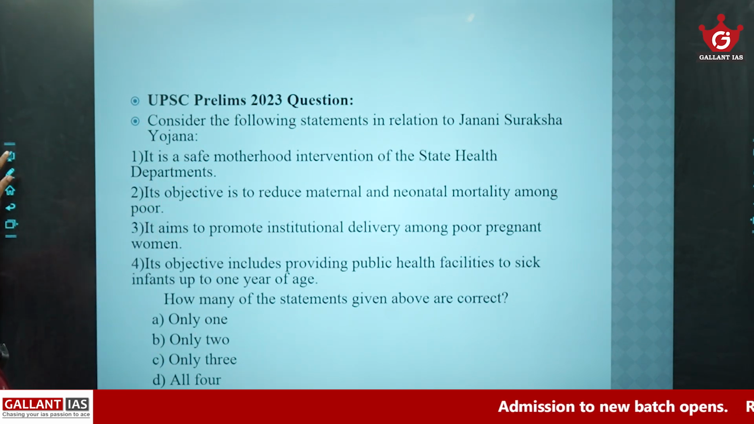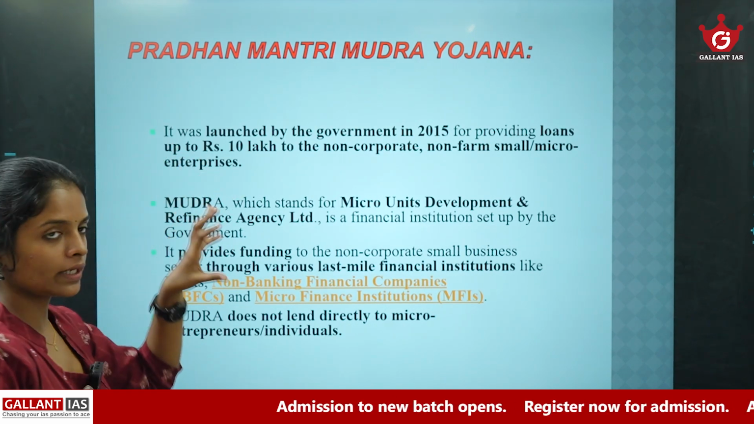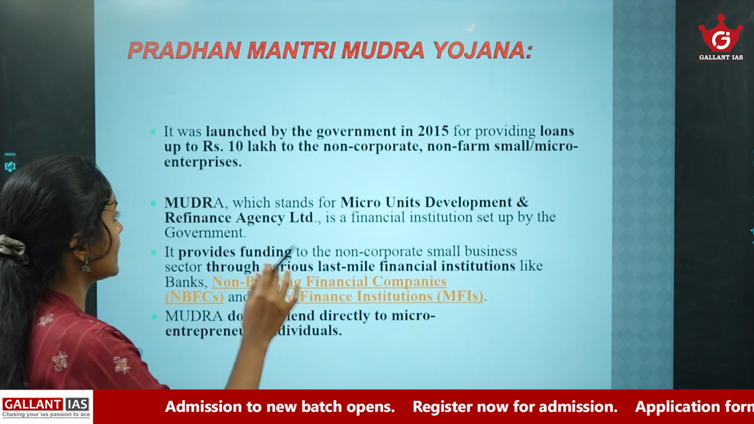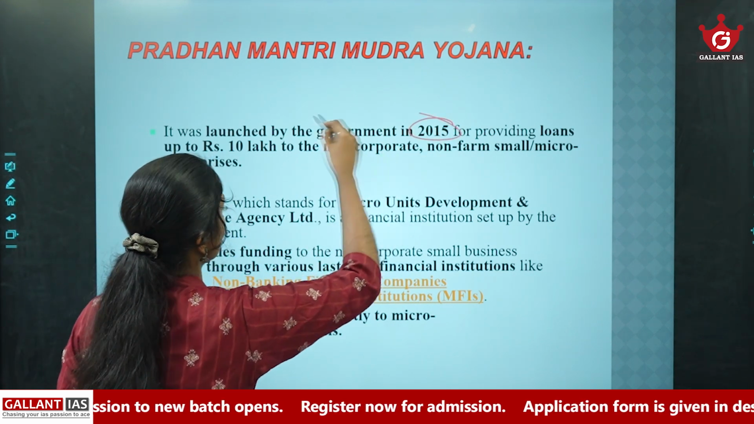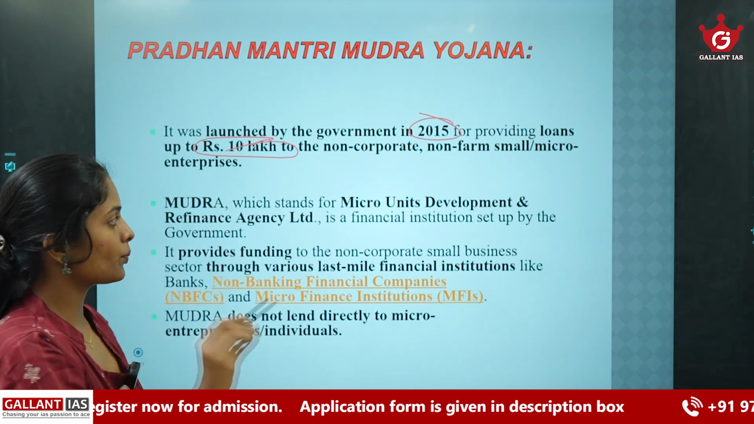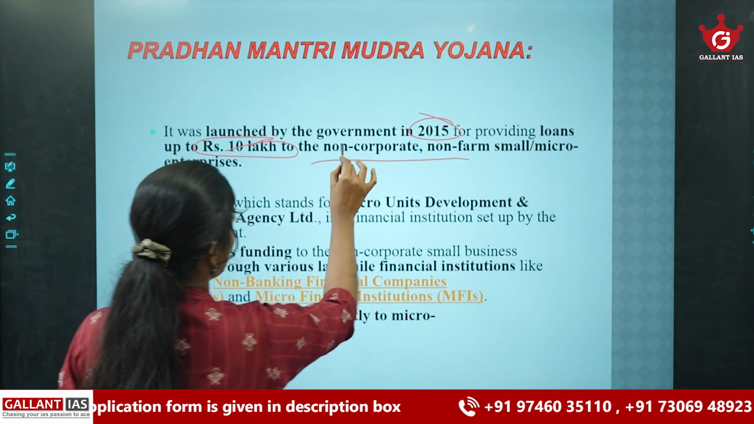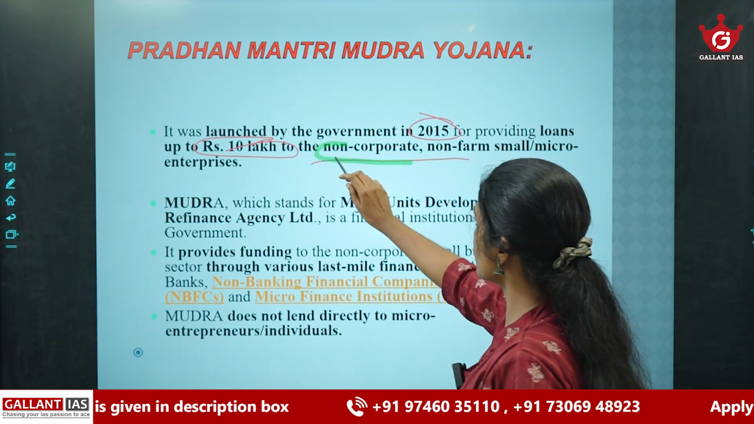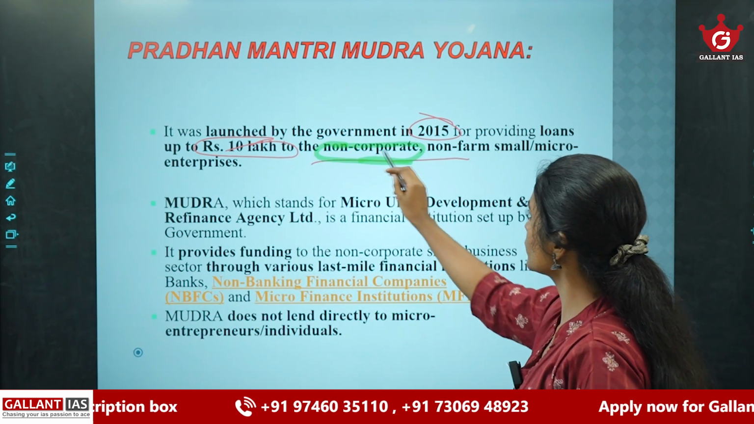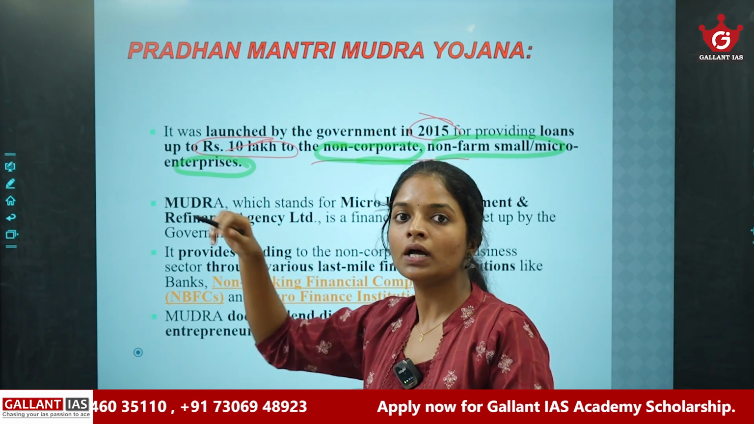Okay, so the next scheme is Pradhan Mantri Mudra Yojana. This scheme was launched by the government in 2015 for loans up to 10 lakh rupees to non-corporate, non-farm, small or micro enterprises. Here you should note this scheme aims at providing loan facilities to non-corporate, non-farm, small or micro enterprises. It is not for farmers.